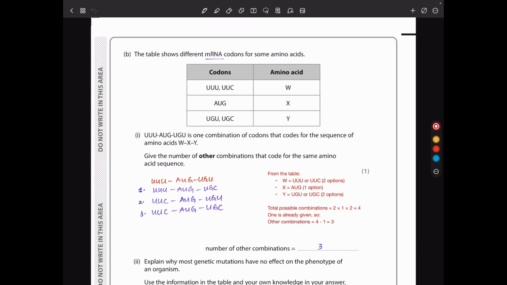The table shows different messenger RNA codons for some amino acids. So here we have in the table, they say UUU, AUG, and UGU is one combination of codons that codes for the sequence of amino acids WXY. Give the number of other combinations that code for the same amino acid sequence. The first was this, that, and that. The second one is that, and that. The third one is going to be that, and then that. Meaning we have 4 in total. 1 is already given and the other 3.